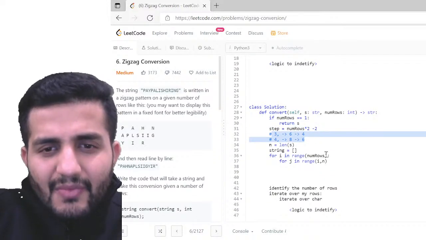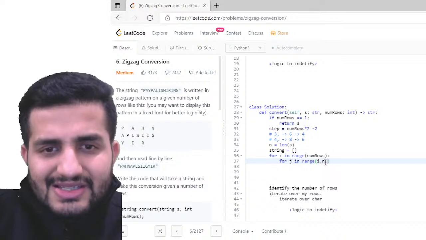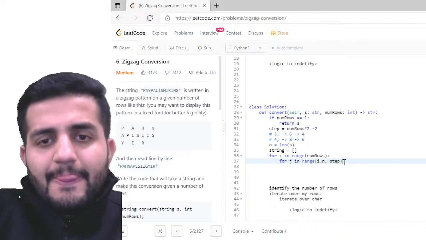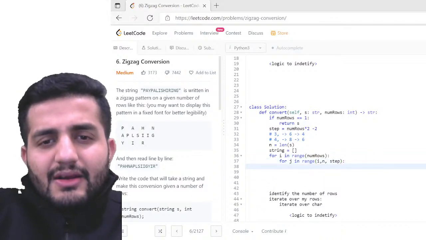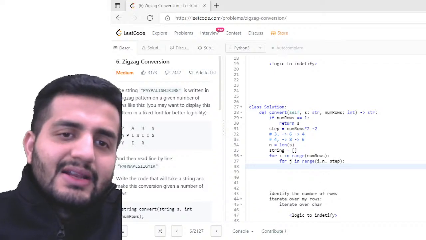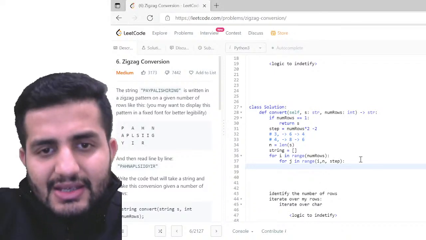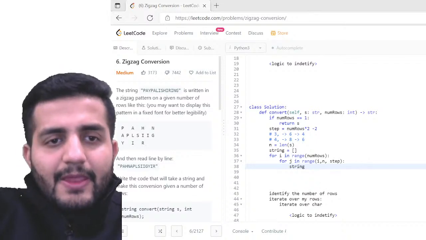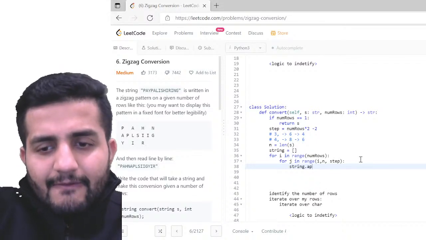And then I'm just going to use the step here. For all of these cycles, in this string I'm going to do string dot append.